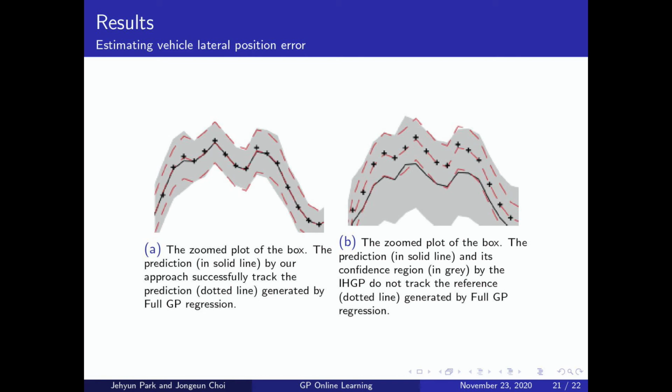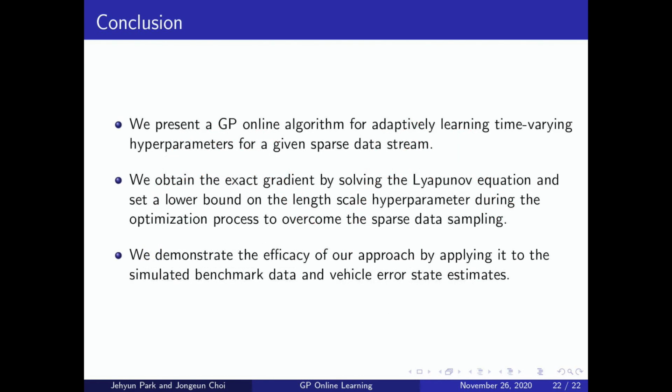Although the performance gain by using our approach is not significant due to a small level of randomness in our deep neural network output, we expect that our approach is effective when it is applied to cheap sensor units with high measurement noise levels. In conclusion, we presented a GP online learning algorithm for a given sparse data stream. We obtained the exact gradient by solving the Lyapunov equation and set a lower bound on the length scale hyperparameter to overcome the sparse data sampling. Finally, we demonstrated the efficacy of our approach with 2 examples.